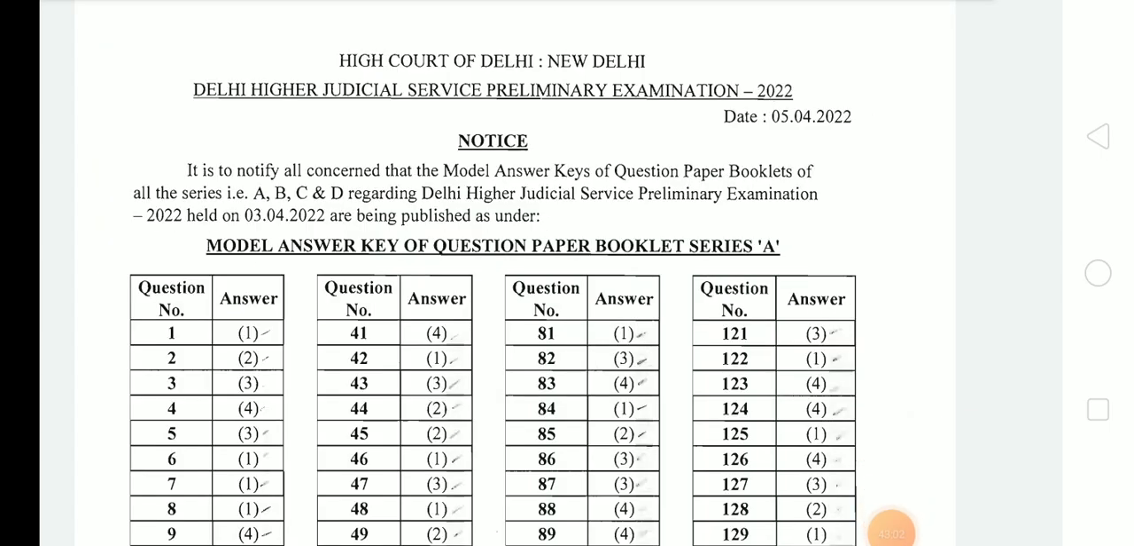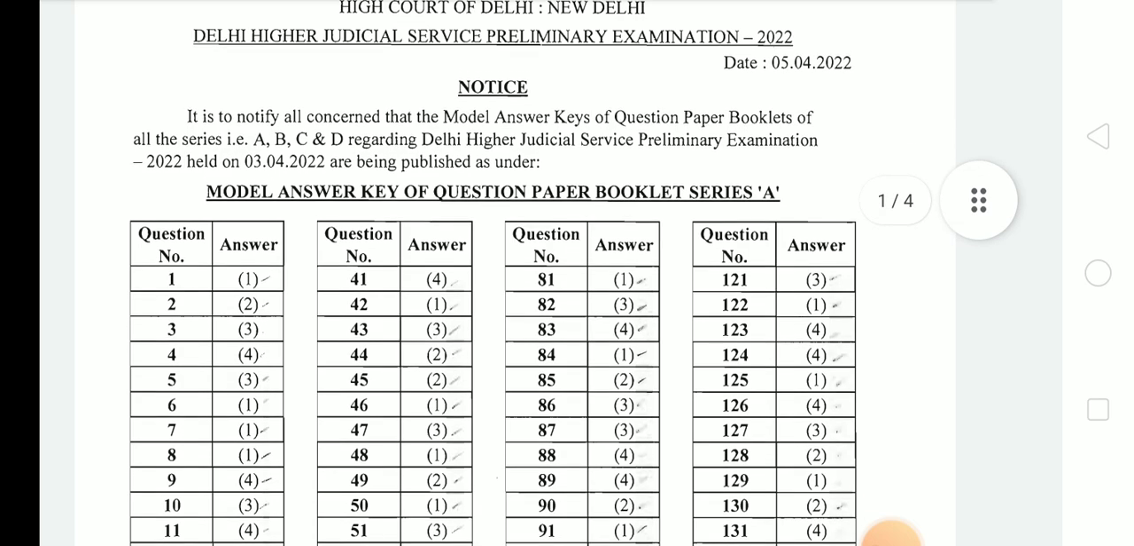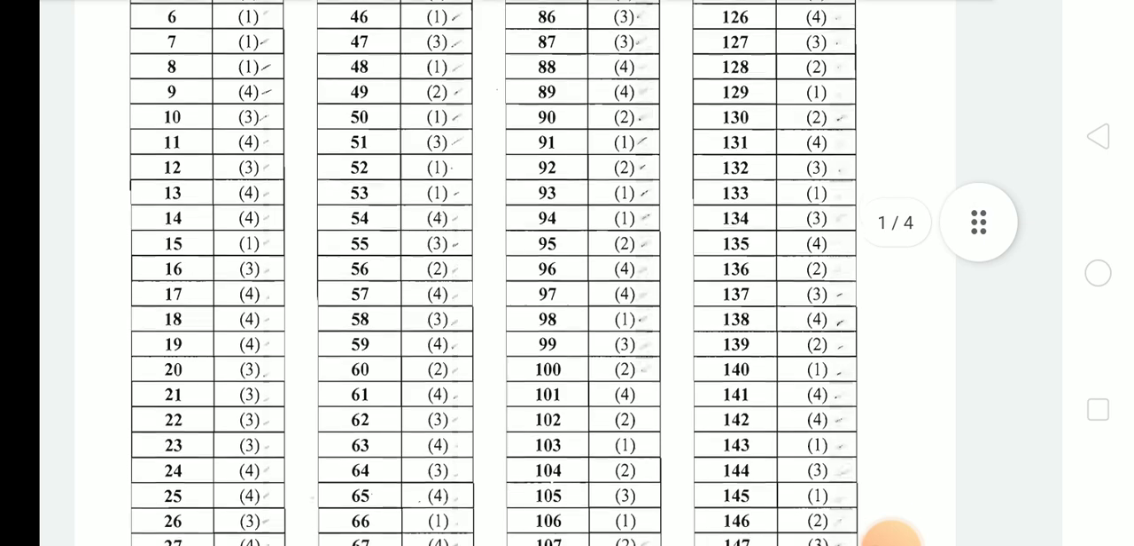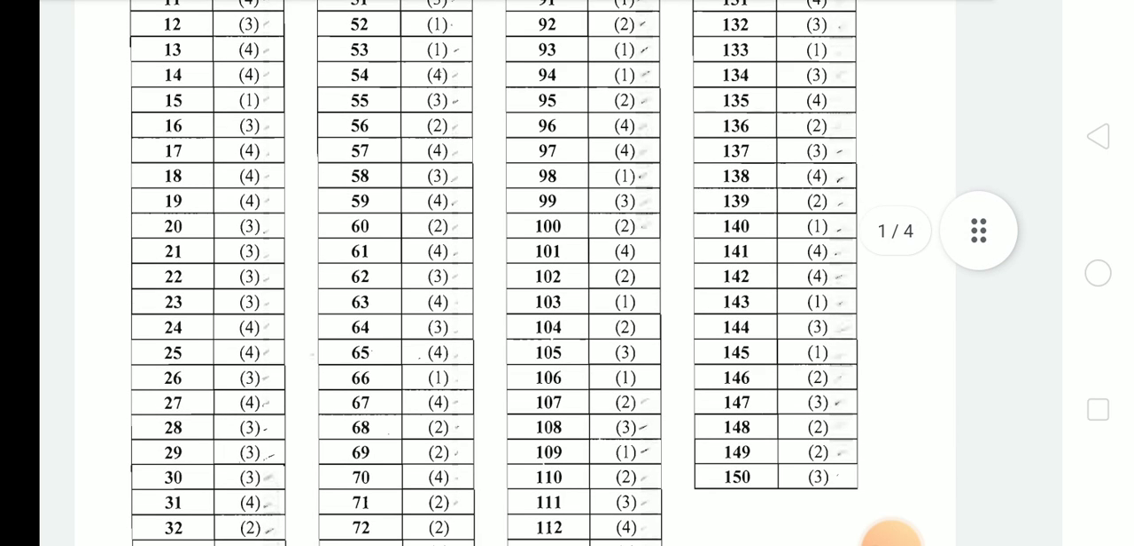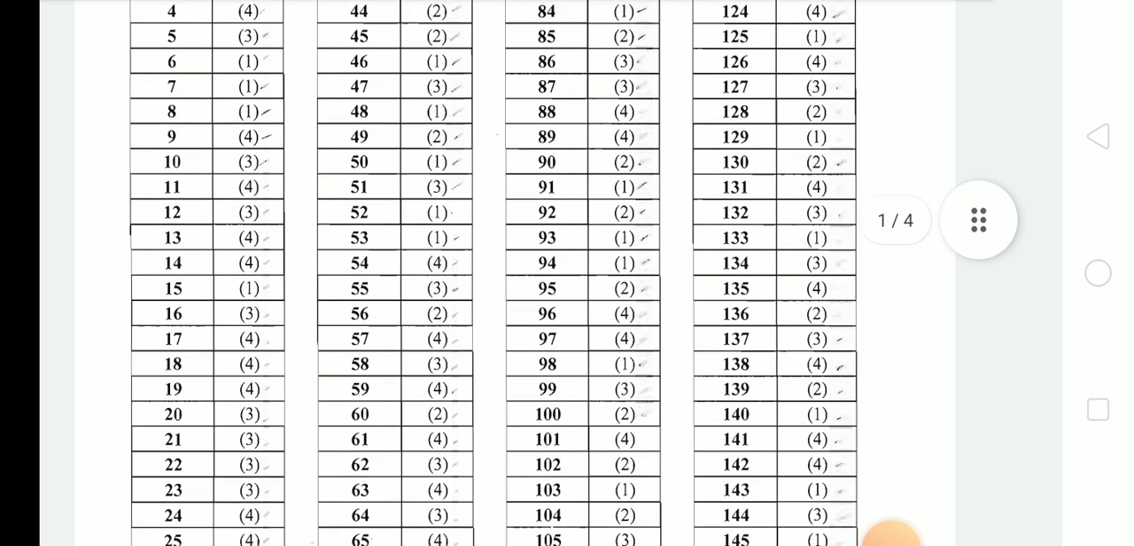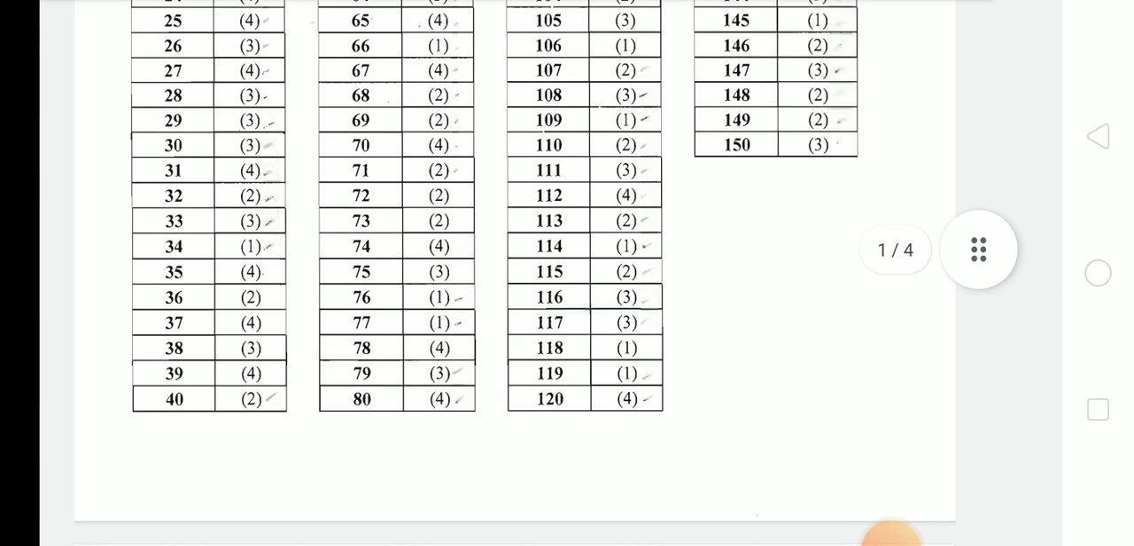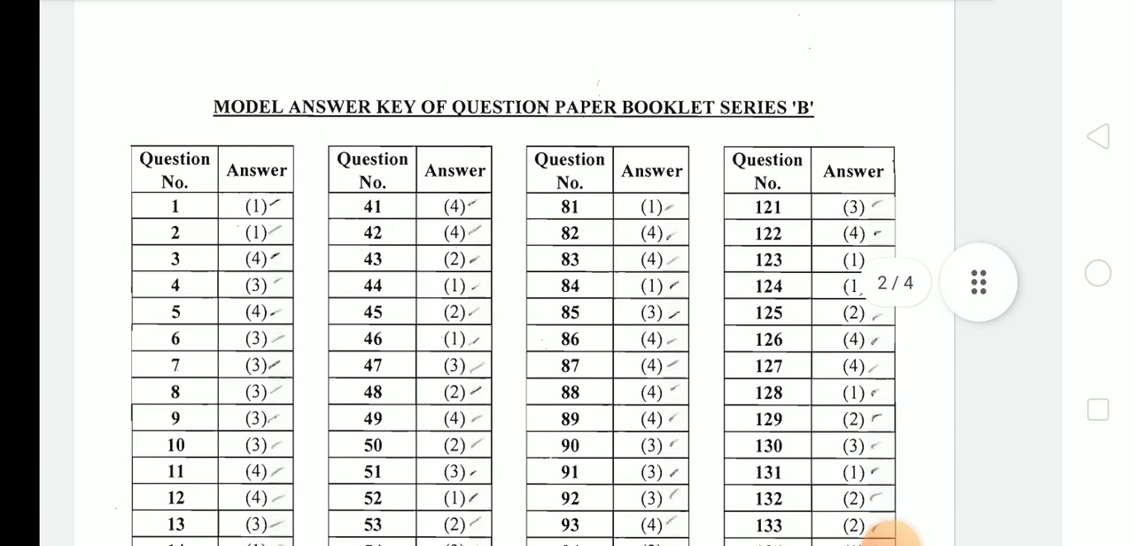And this is the official answer key released by High Court of Delhi regarding Delhi Higher Judicial Service Preliminary Examination 2022. This answer key was released on 5th April 2022, and this is the model answer key of question paper booklet series A, which I have just discussed with you. Two questions were skipped: question 107, whose correct answer is the second option, and question 124, whose correct answer is the 4th option. So you can match your answers from the official answer key. And this is relating to booklet paper series B.